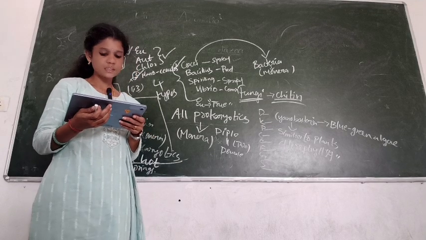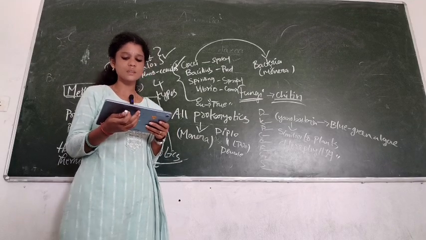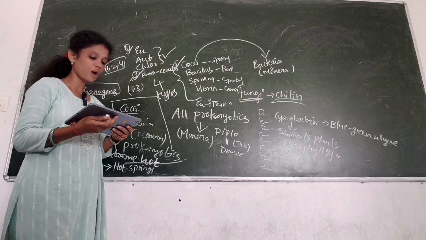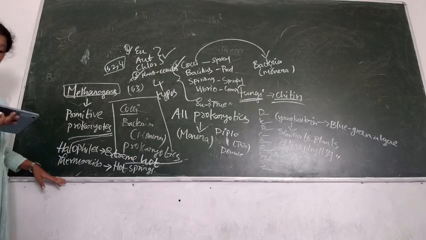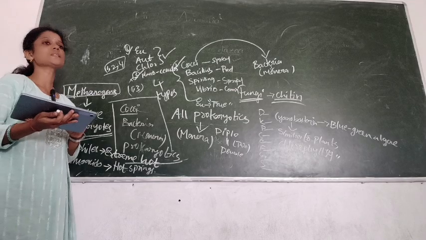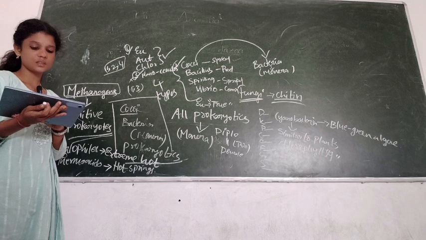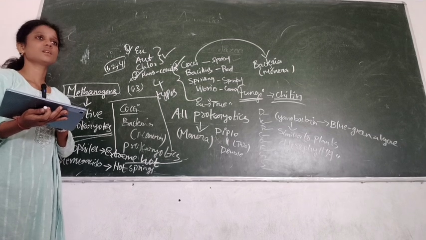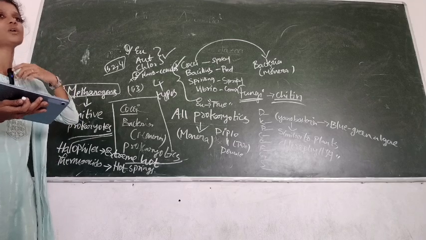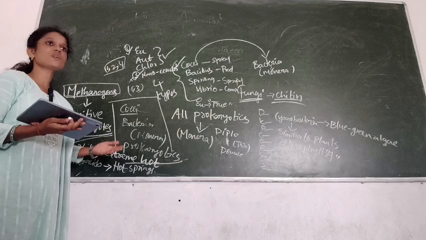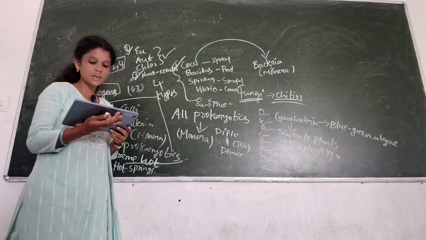Which of the following can survive in extreme springs? A. Methanogens, B. Halophiles, C. Thermoacidophiles, D. All Monera. Thermoacidophiles. Methanogens means which produce methane biogas. Halophiles means extreme salty conditions. Thermoacidophiles means extreme hot springs. All Monerans cannot be the answer, because thermoacidophiles and halophiles also come under Monera.